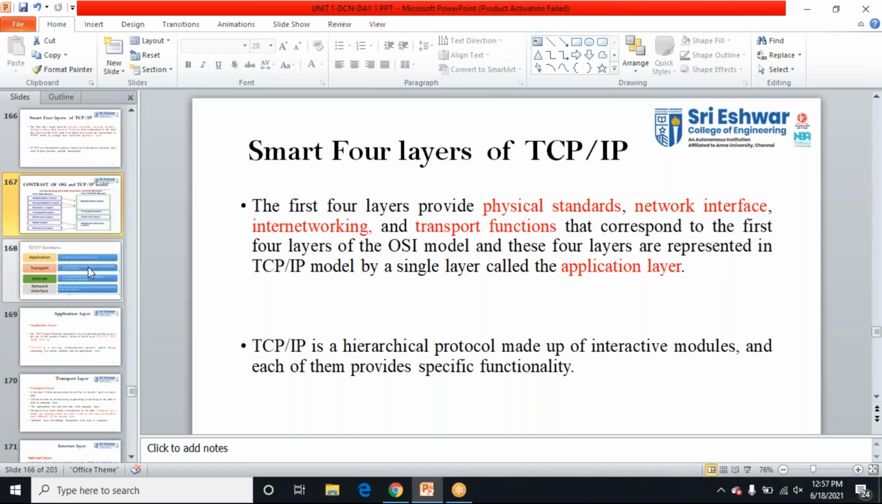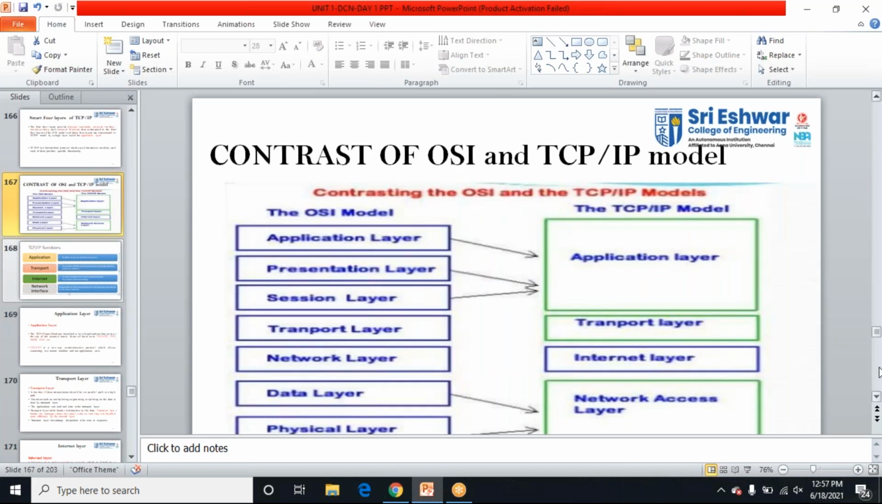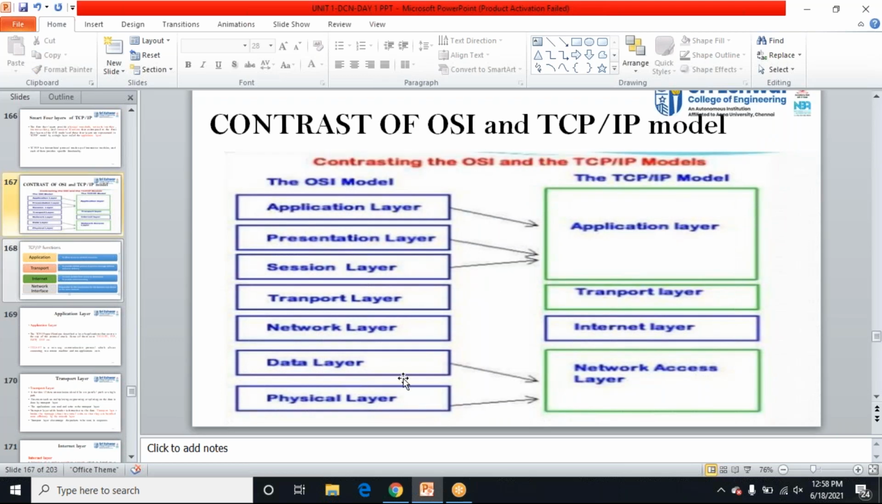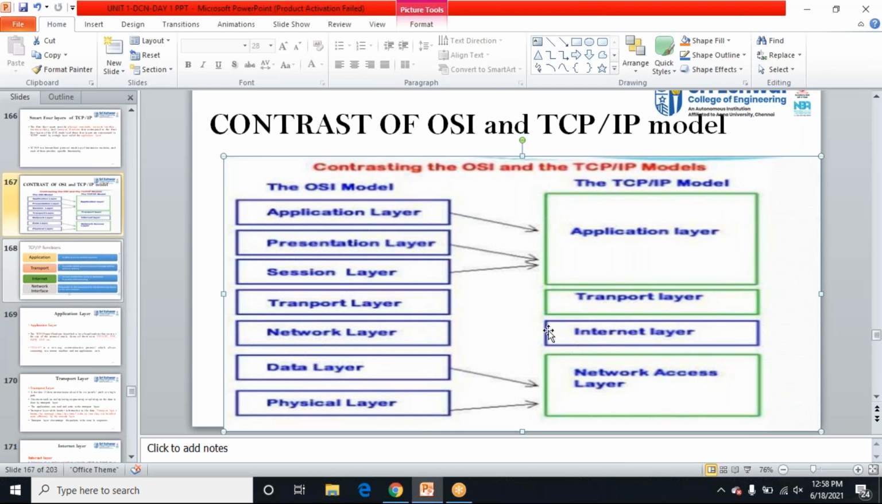See the diagram. The first one is the OSI model, where I have 7 layers, whereas in TCP/IP, the physical layer and data link layer are combined into one layer named the network access layer. The network layer I call the internet layer, the transport layer stays as the transport layer, and the top 3 layers are combined into the application layer.